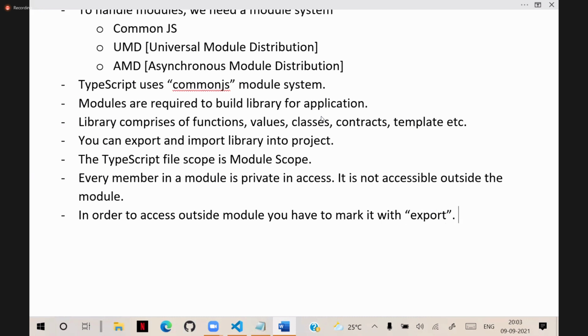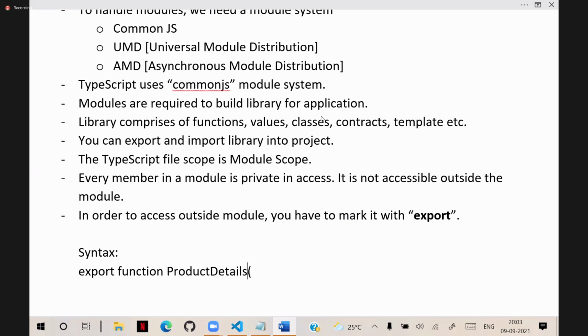Outside the module, you have to mark it with export. Syntactically, it is export, then function and the function name, like productDetails. That is the function name. That's how we need to configure.